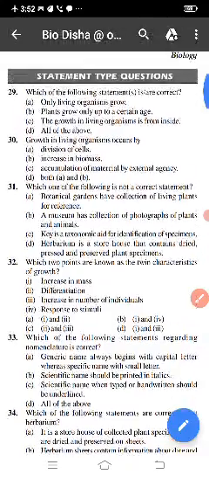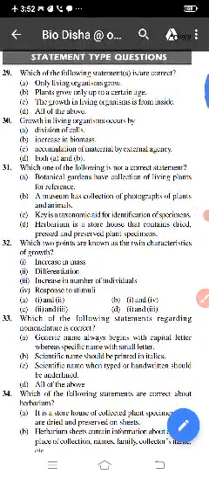Which of the following statement is or statements are correct? I have to clearly read this out first. Here three statements are given, and the fourth option is all of the above. Let us read out the first option: only living organisms grow.